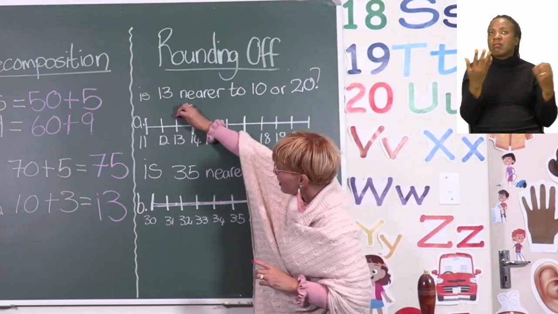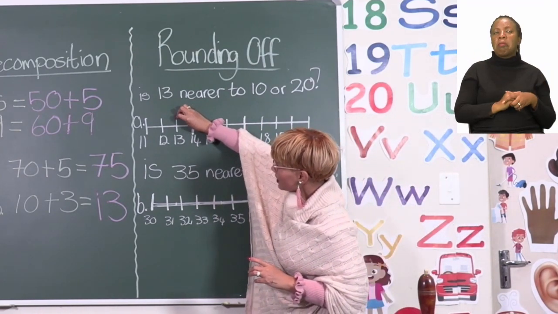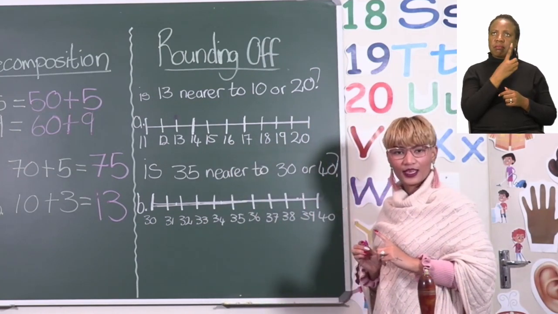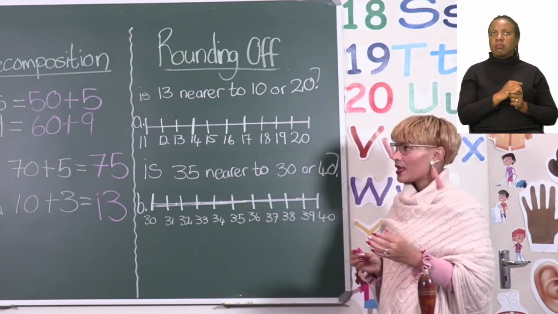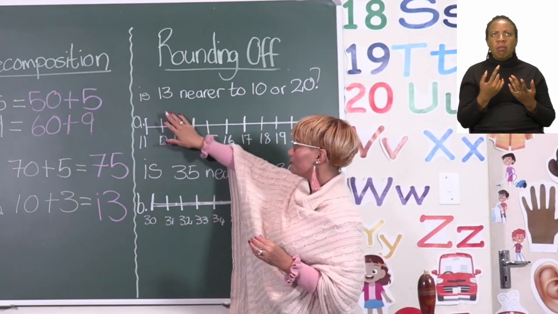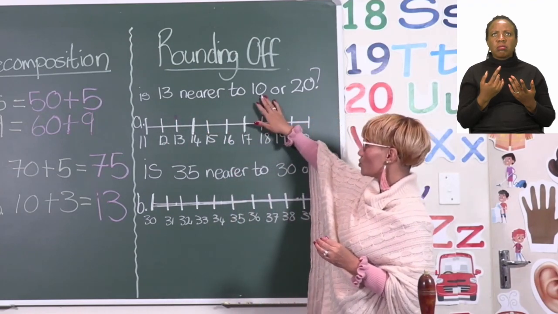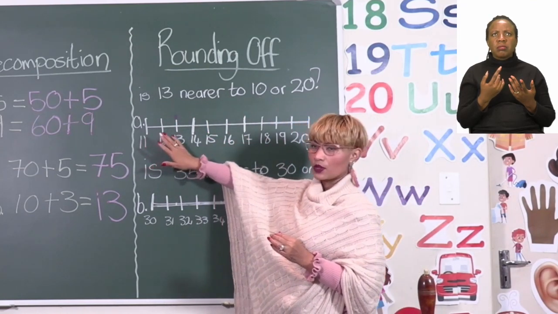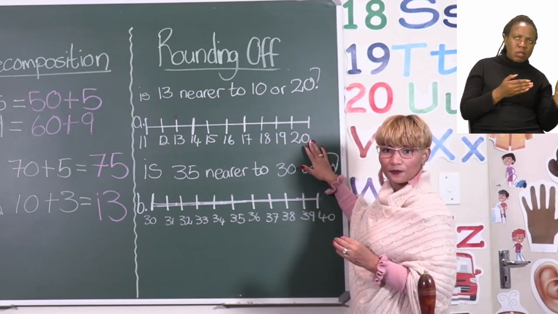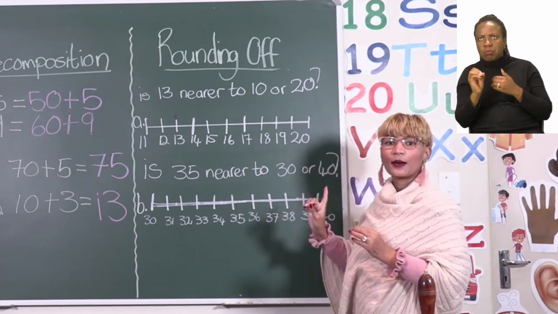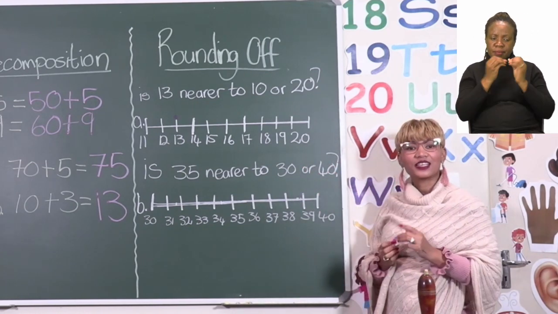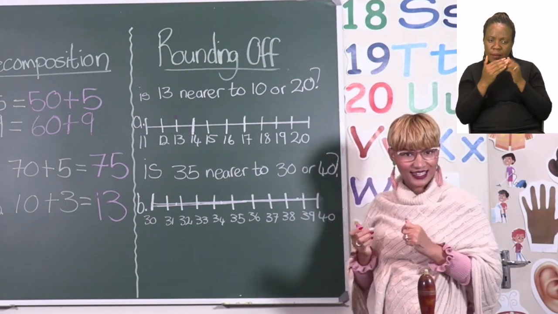So here I have my number 13. Okay, now I have to look. Is the number 13 nearer to 10 or 20? My number 13 is nearer to 10.